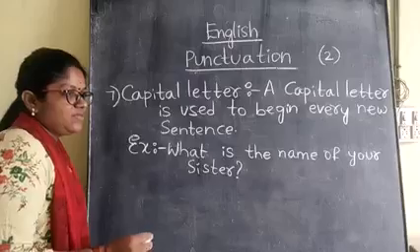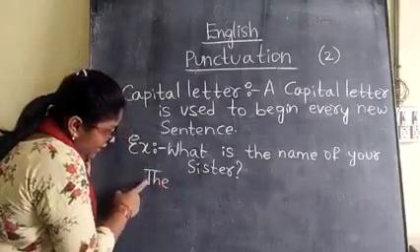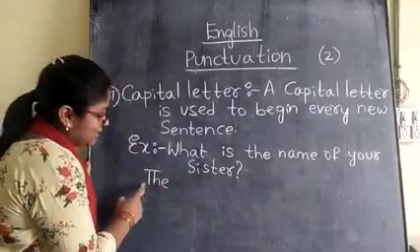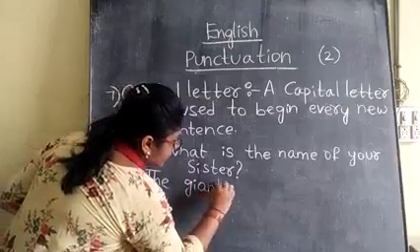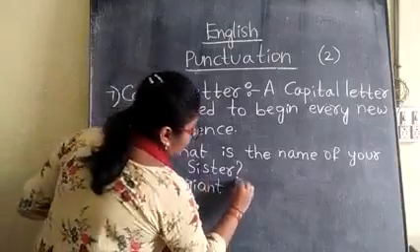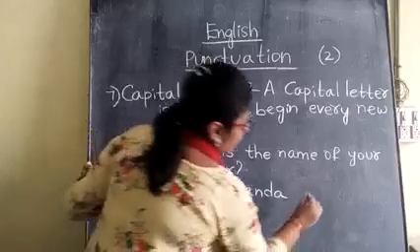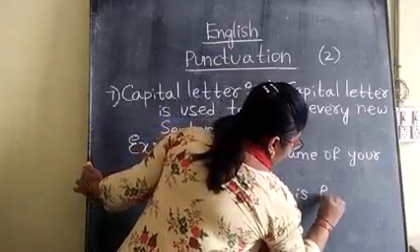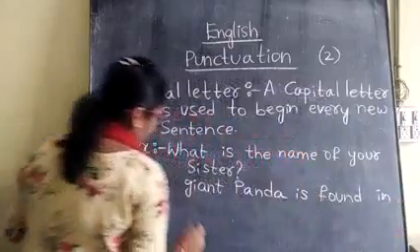Now second sentence we will write, children. See here I am writing capital T. The giant panda is found in China.